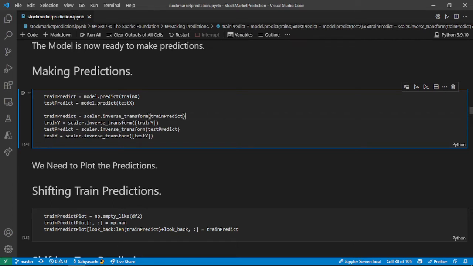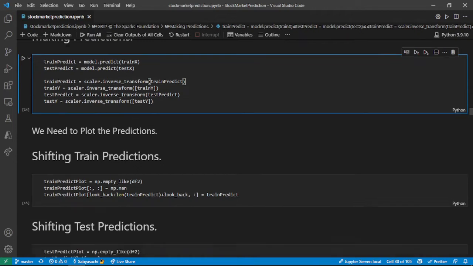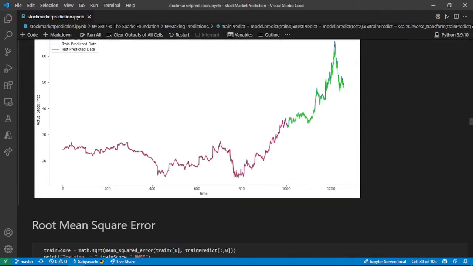As you can see with the predictions, I have the train predict and the test predict, that is the predictions on the training dataset and the predictions on the testing dataset. These will give me the values. After this, I am inverse transforming the datasets so that I can plot them in the graph. I am shifting the train predictions and the test predictions and then plotting this.